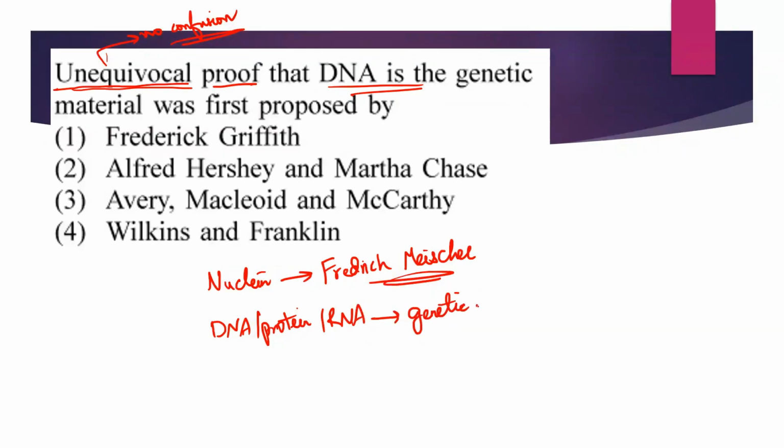Genetic material means that which is actually getting transferred from mother to the progeny. Out of these three, which actually is responsible for acting as genetic material to pass on the traits present in the mother to the progeny? So that was the question among the scientists. They did various experiments, and the question here is who finally proved through an experiment that it was DNA that acts as genetic material, which helps in passing on the traits from parent to progeny.